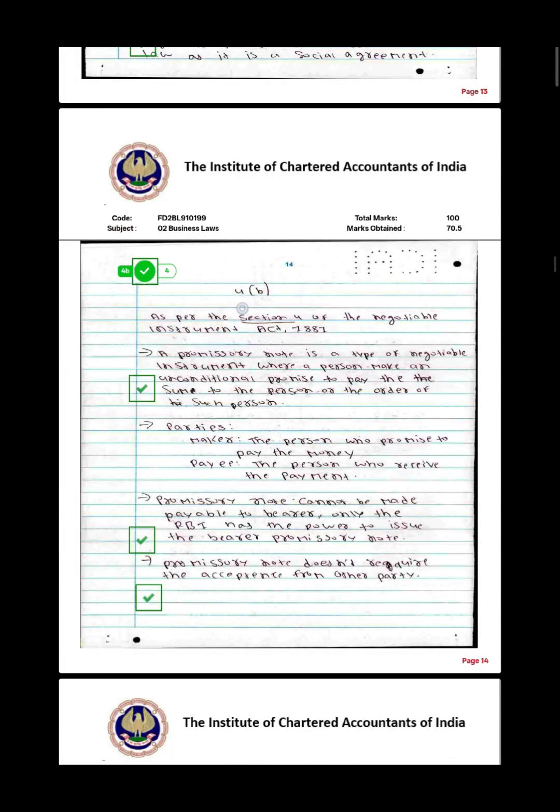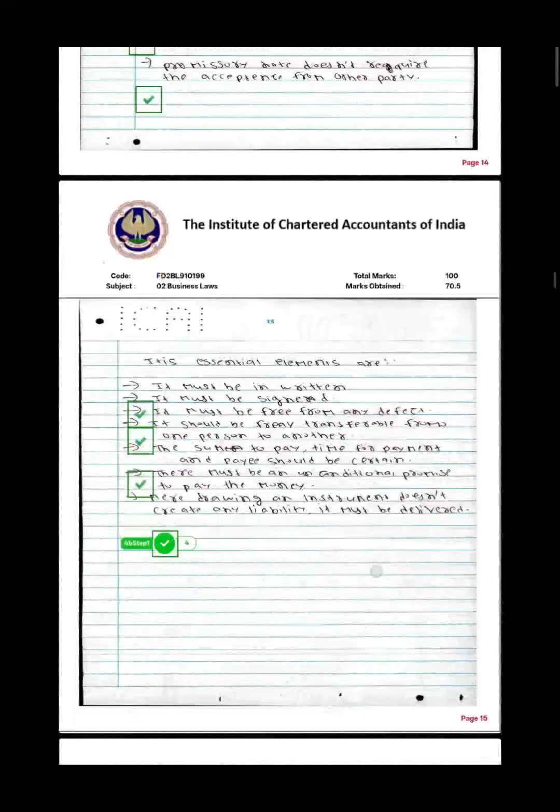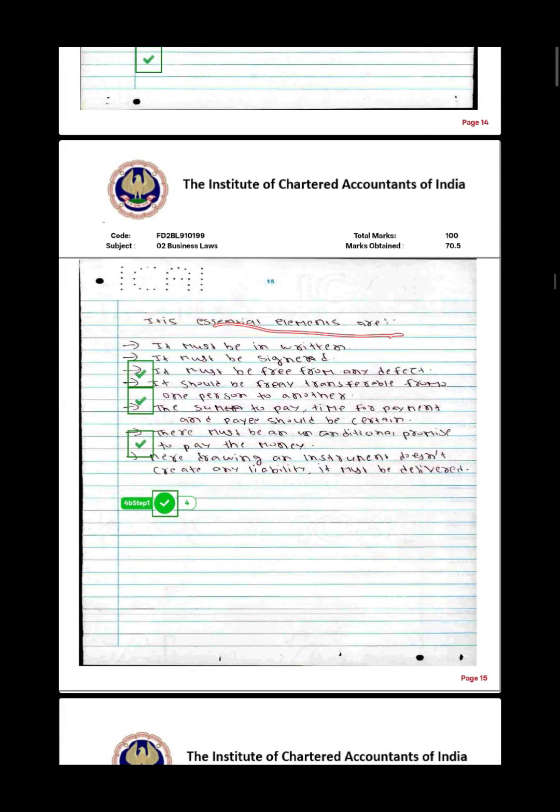Again I went to question number 4b, and here you can see that I have underlined the section number. It was a question about the features of a negotiable instrument, you can see that. So I have written again in arrow, and as you can see, the essential elements of a negotiable instrument, and I was able to score 4 marks.